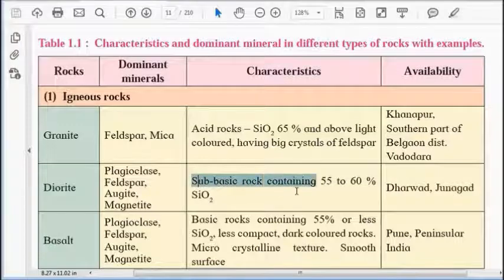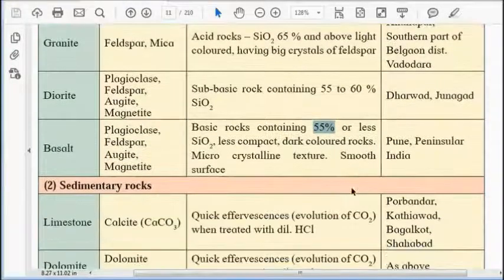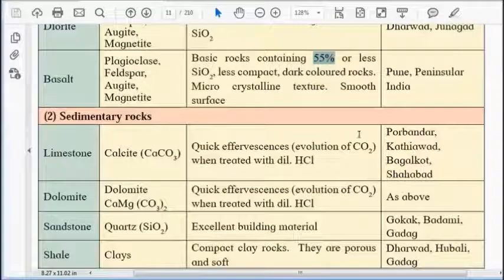Let us come to the second, diorite. This is the second example of igneous rock. It has contents like plagioclase, feldspar, augite, and magnetite. It is a subbasic rock containing 55 to 60% silicon oxide. So in granite, silicon oxide is 65%, in diorite 55 to 60%.